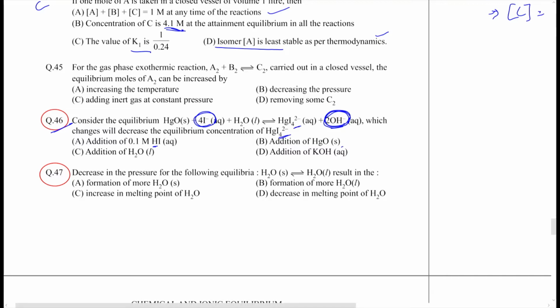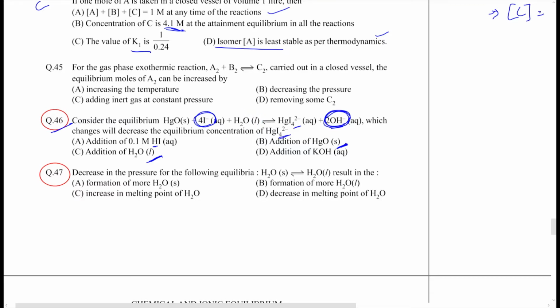Addition of HgO solid will have no effect on the position of the equilibrium, because it is a solid. Addition of liquid water: now if you add liquid water, the volume of the solution will increase. It doesn't matter that liquid water is a reactant in this case, because the concentration of liquid water as such does not matter.